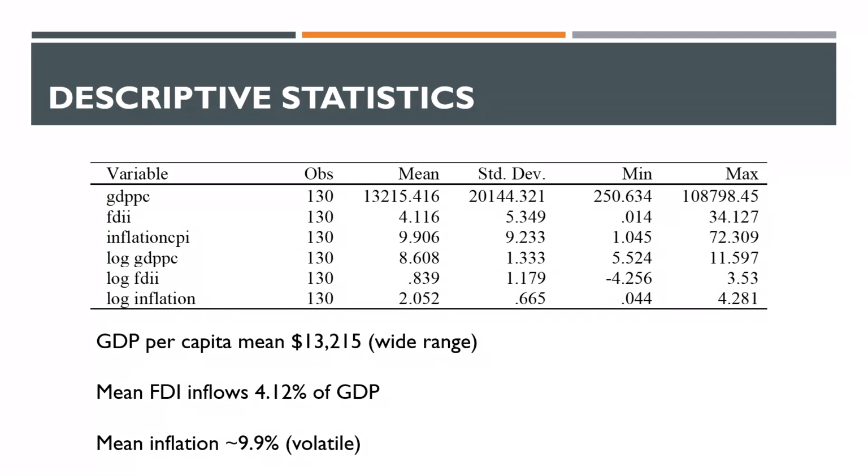The descriptive statistics show that GDP per capita mean of the data is $13,215 US, minimum is $250 US, and maximum is $108,000. This shows the poor countries as well as the better developed countries. Mean FDI inflows were calculated in the percentage of GDP form, and mean comes out to be 4.116% of the GDP. Mean inflation comes out to be 9.9%, which shows the volatile nature of inflation. And this is mainly due to the COVID-19 pandemic and the slow recovery of economic growth.